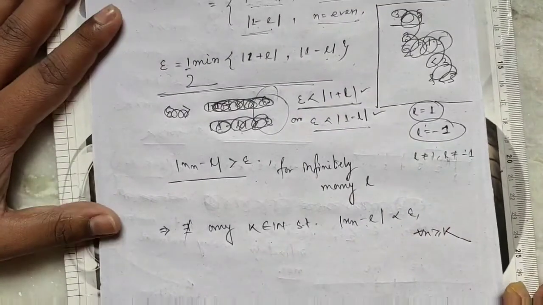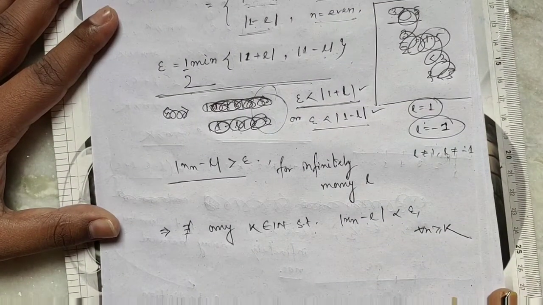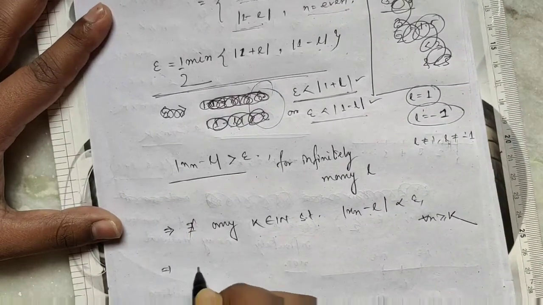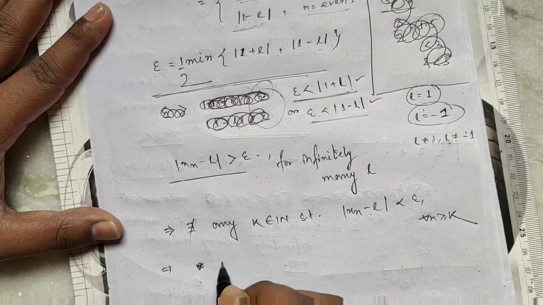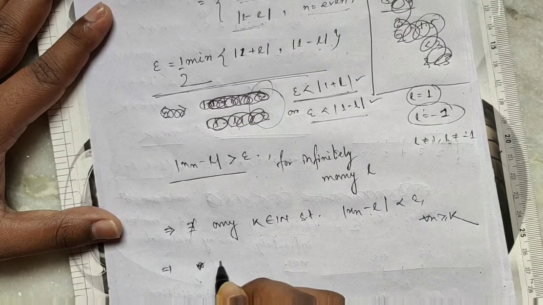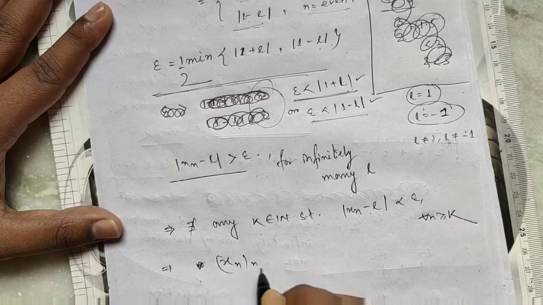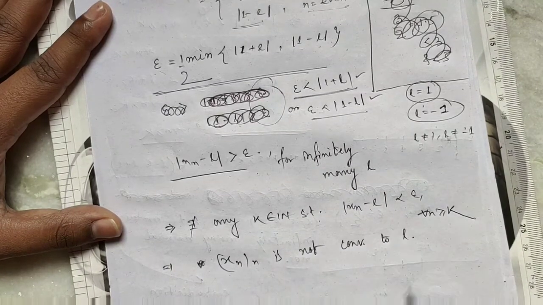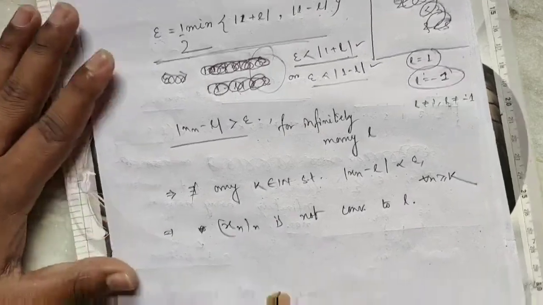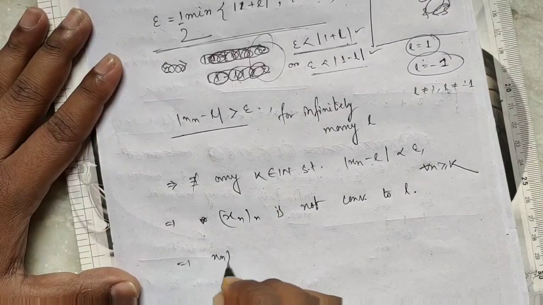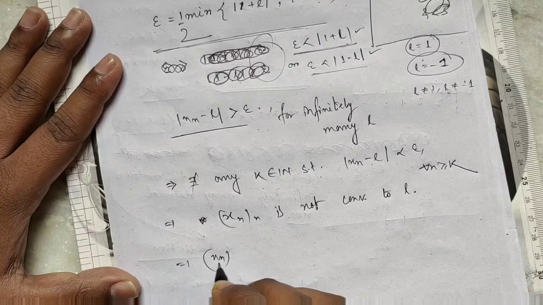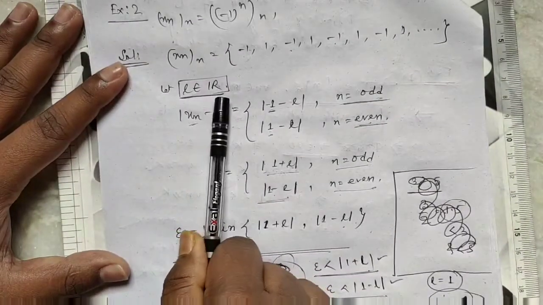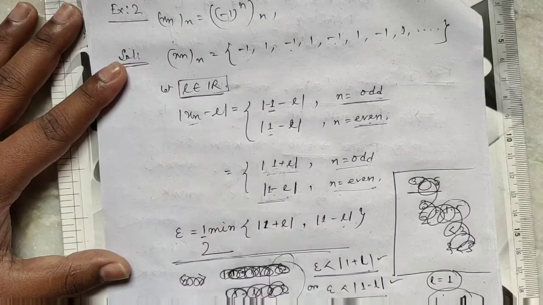So this implies xn is not convergent to L. And L is any real number, that is, L is arbitrary.